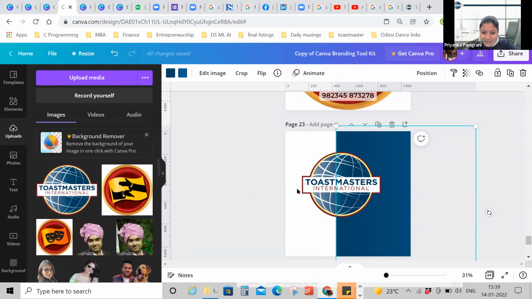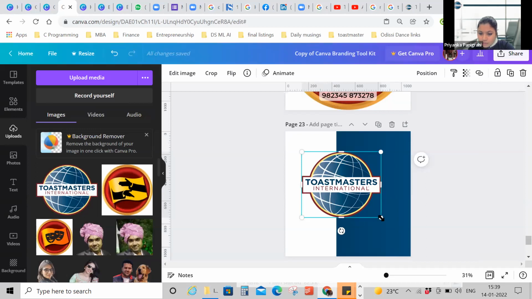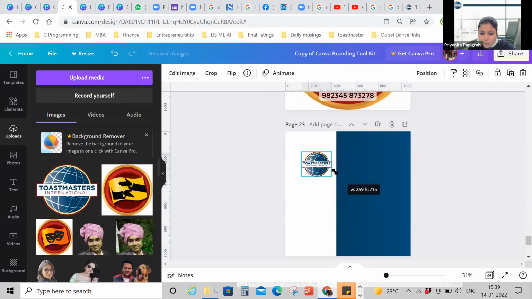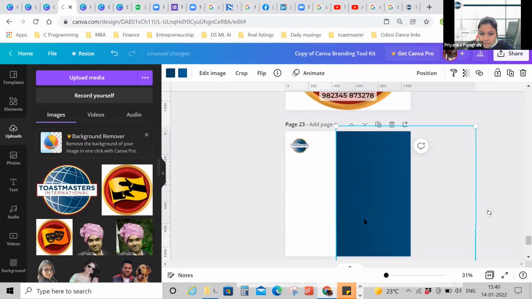Now the next is you always have to make sure that the distance from this point to this point, this width, has to be maintained on top and on bottom as clear space around the logo. That is also part of the brand guideline. So when you make the logo small and put it here, don't put it on the edge. Put it here, and this will give you a good idea that the clear space is observed. Now you can make it small according to what you want. Okay. Got it.